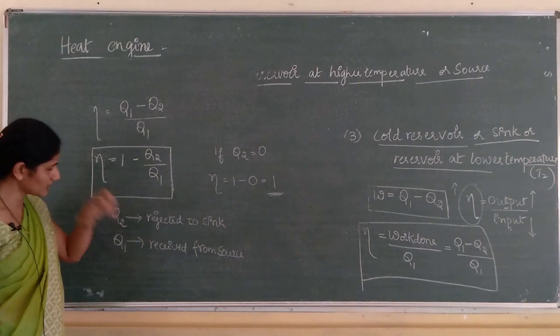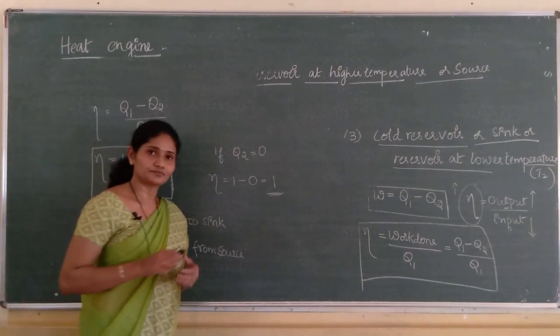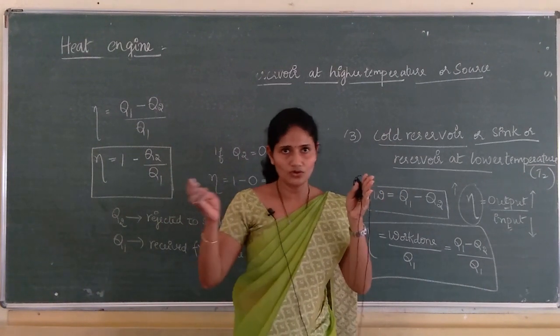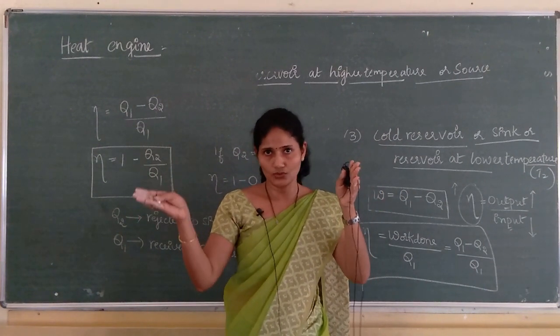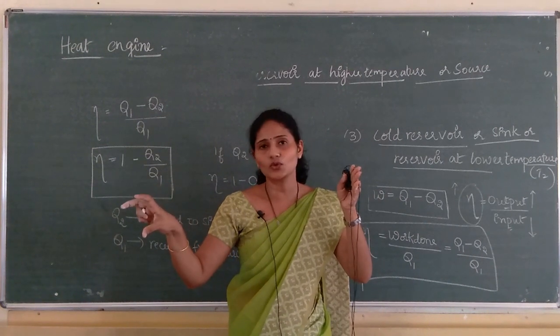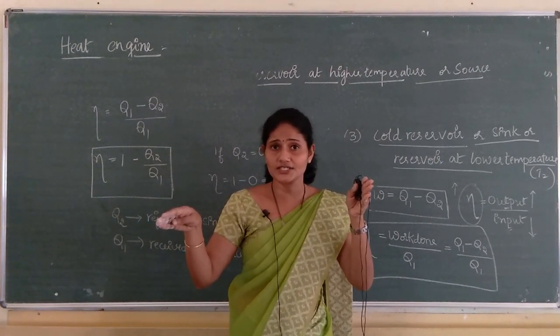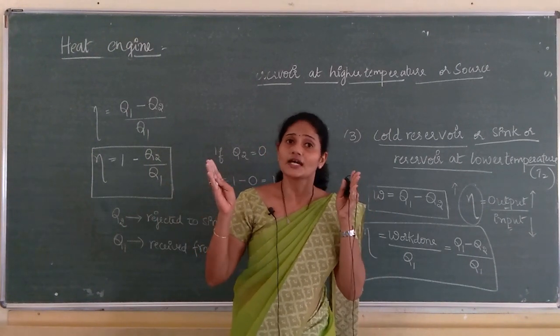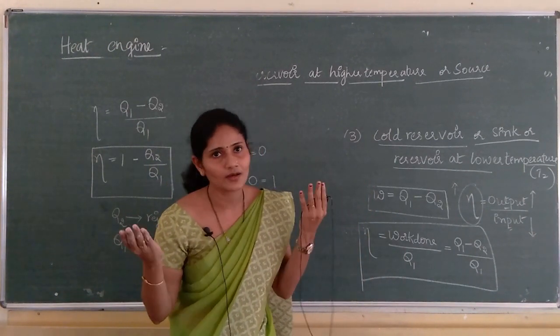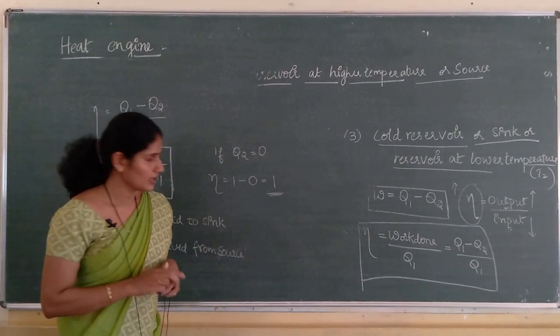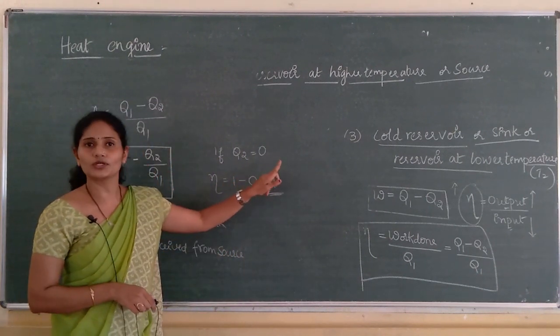We know that heat energy flows from T1 to T2, Q1 to Q2. If Q2 is equal to 0, that means the flow of heat energy stops. If the flow stops, then no work can be done. So it is not possible to have Q2 equal to 0.